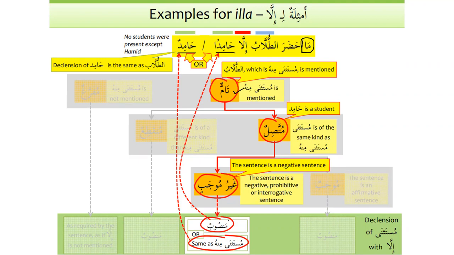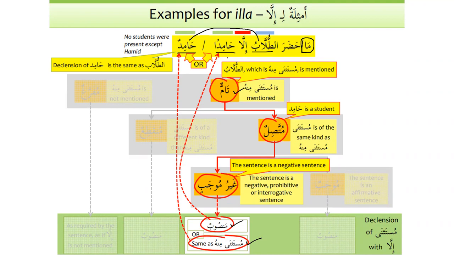So in that category, there are two possibilities, that it can be mansub and it can be the same as mustathna minhu. So mustathna minhu, as we can see here, is the one that has been exempted. So it is at-tullabu. So we can have hamidun, and also it is possible to say ma hadar at-tullabu illa hamid.